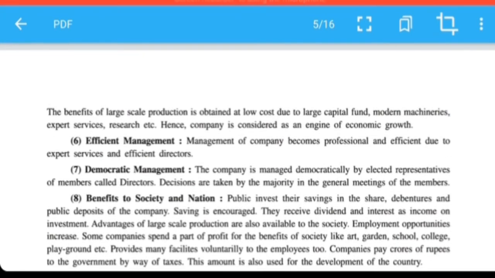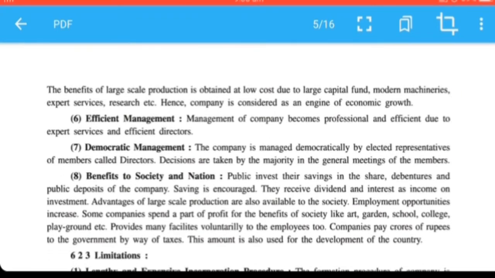Efficient management. The management of the company becomes professional and efficient due to expert services and efficient directors. Due to more capital, they can appoint managers who are well qualified and skilled. So the management also takes place efficiently.